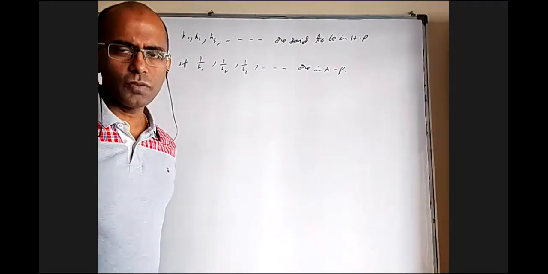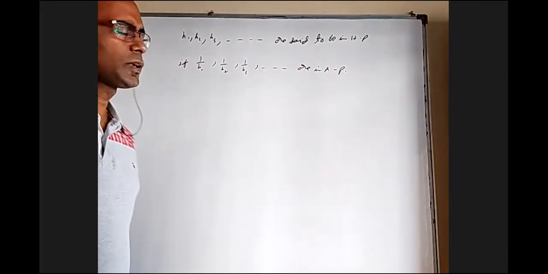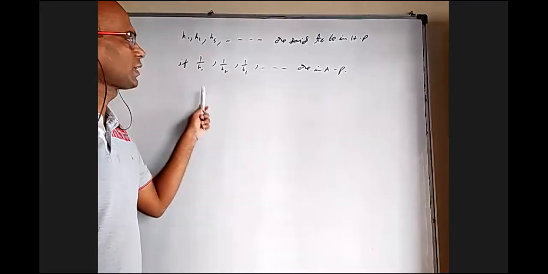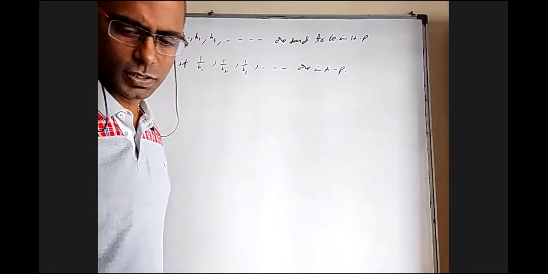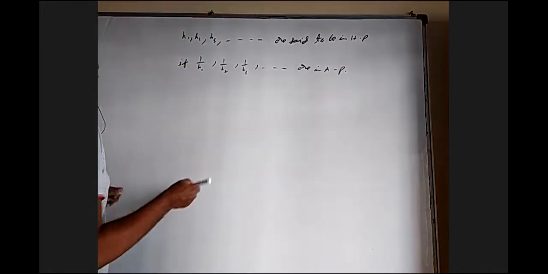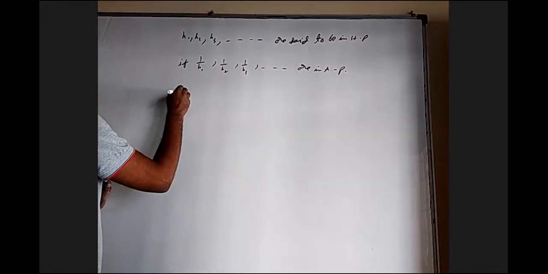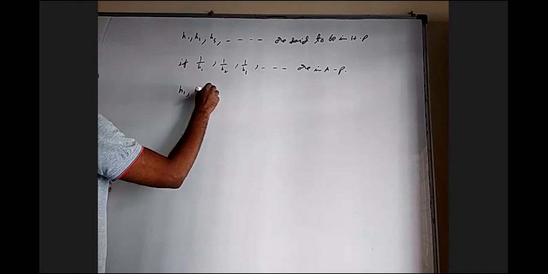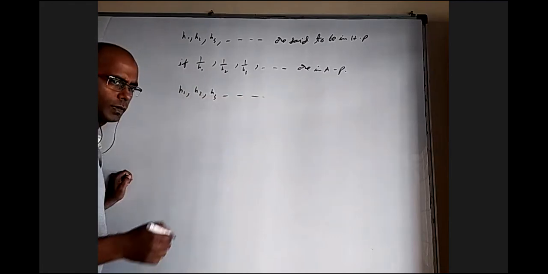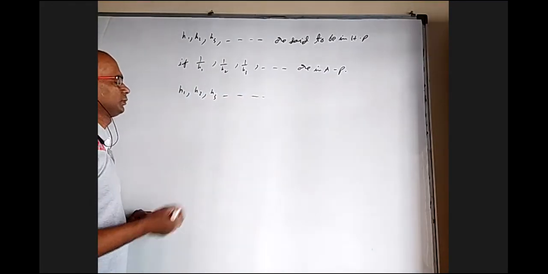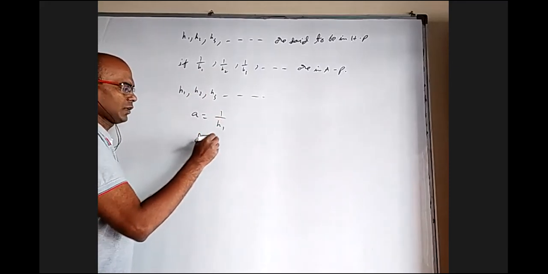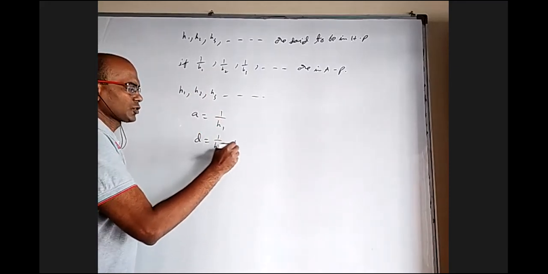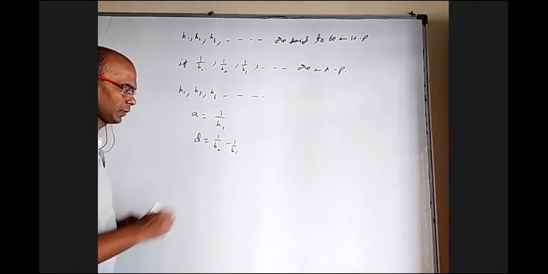And we have a formula for the nth term. That is because you take the reciprocals, find the nth term in AP, and then put it back. We don't need any formula as such, but if somebody still wants, let us take H1, H2, H3, and so on. How will you find the nth term? The first term of the AP will be 1 by H1. The common difference of the AP will be 1 by H2 minus 1 by H1.